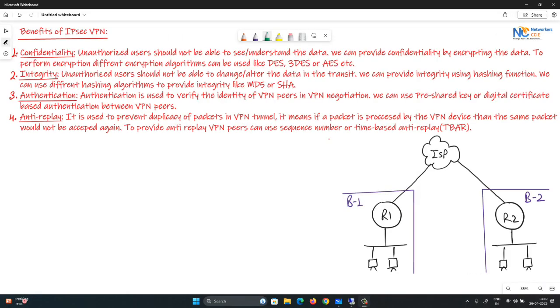Hello everyone. So in this video we are going to discuss the benefits of IPsec VPN. Before going to the benefits of IPsec VPN, we need to understand why we need VPN in the network. Here you can take an example. Consider these are two branches of your organization, branch 1 and branch 2. They are connected via ISP, Internet Service Provider, so they will be able to communicate with each other.